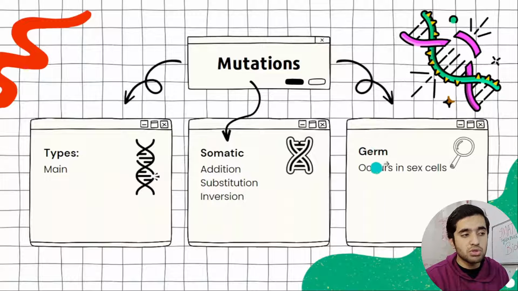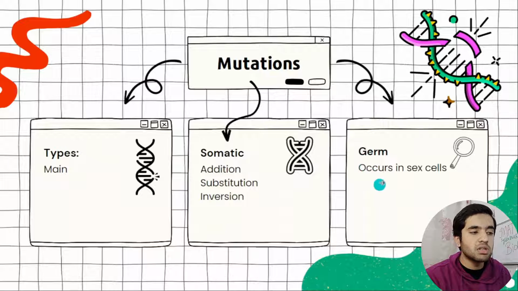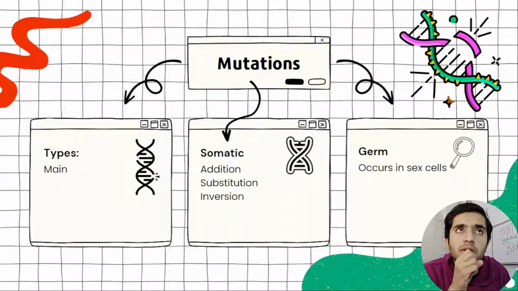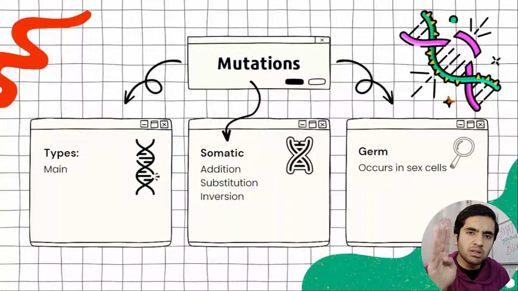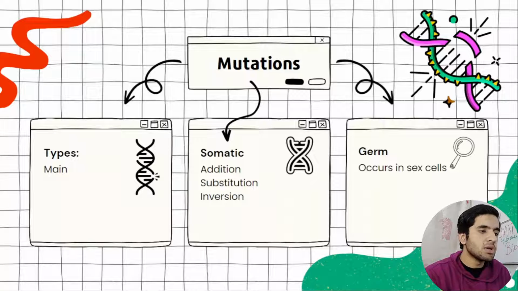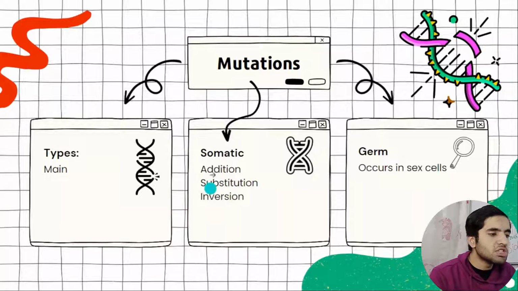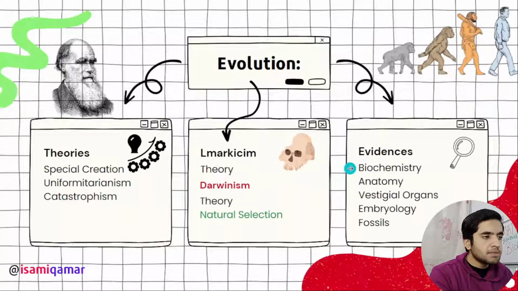There was a question from germ cells mutation, that if mutation occurs in which cell will it go in the pedigree or will it follow in the zygote or in the child. That was, I think, if I remember correctly, the question. It occurs in sex cells, or it's somatic, that is, it occurs in normal body cells. It cannot be inherited by children. So addition, substitution, inversion, all these are the types.